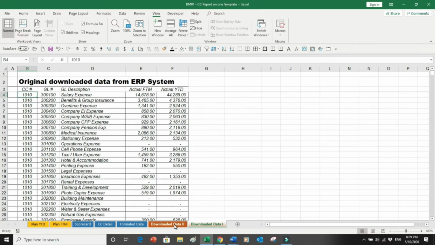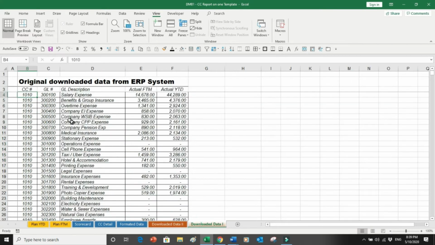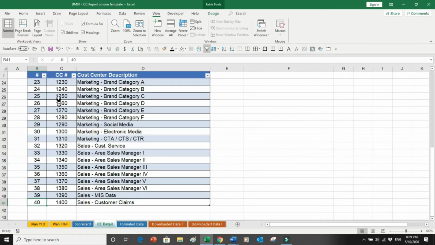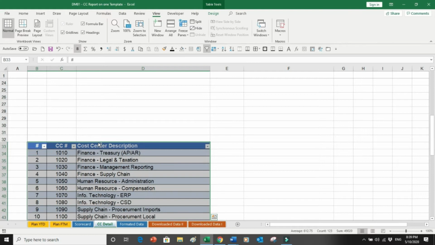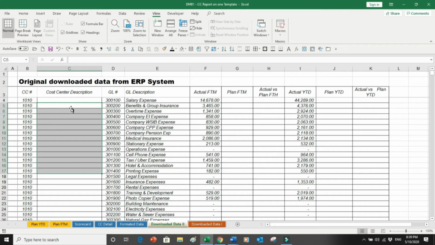And what is that? The first step is to add the cost center description, because over here we only have a cost center number, not the description. So you have to go into the cost center file and use this cost center number to bring in the description from there. First you have to fill in the cost center description over here.